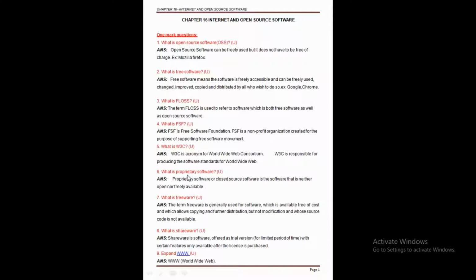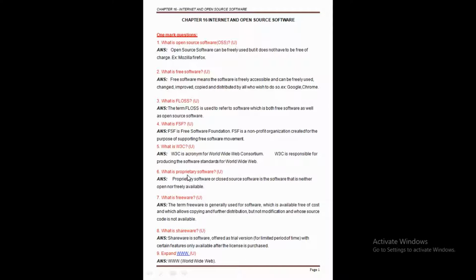Now in this chapter we are going to discuss some 1 mark questions, some 2 marks questions, as well as 3 and 5 marks questions. So the first question I am selecting is: what is open source software? We know the meaning of software. Now, the first question is, what is open source software?